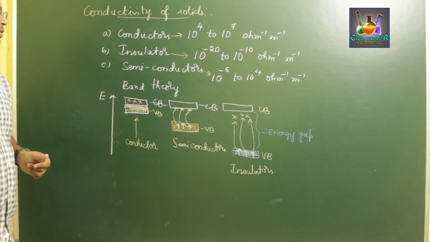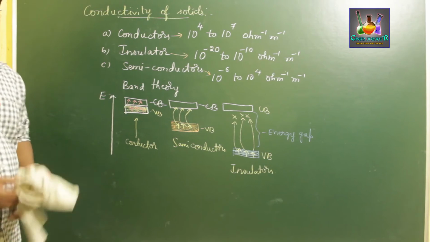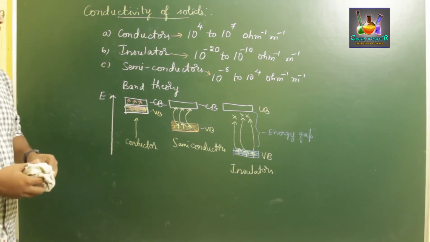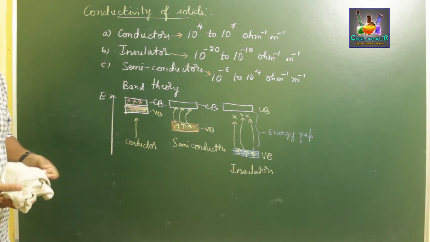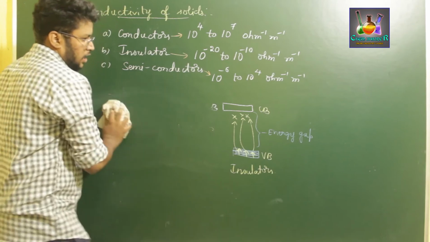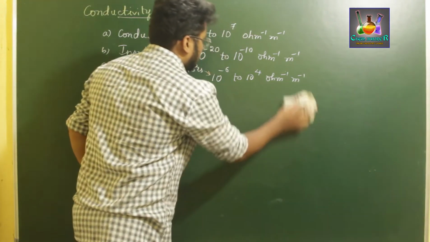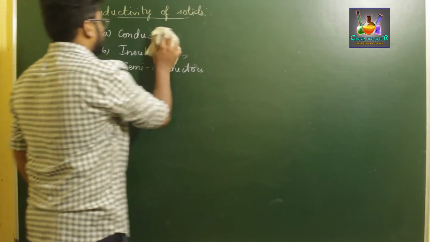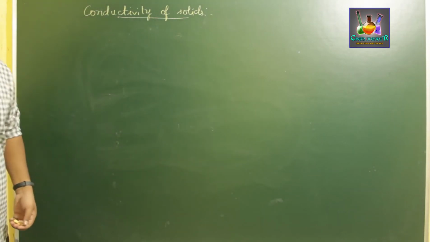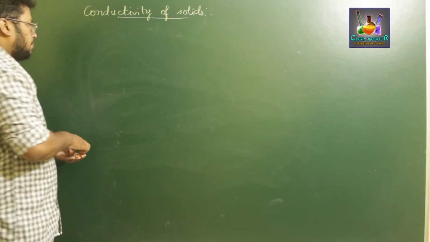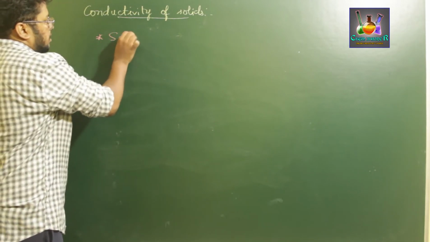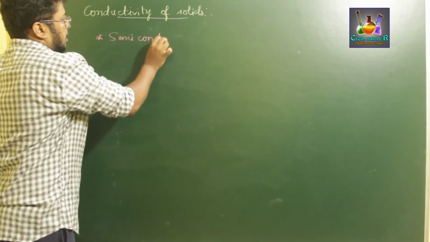Next, we are going to discuss more about the semiconductors. So how can we achieve semiconductivity of a compound, or what are the uses of semiconductors and all. So first we'll start with how can we increase the conductivity of a semiconductor. As I said, the conductivity of a semiconductor can be increased by increasing temperature. That is the usual case. So by increasing the temperature of the semiconductor, we can increase its conductivity.